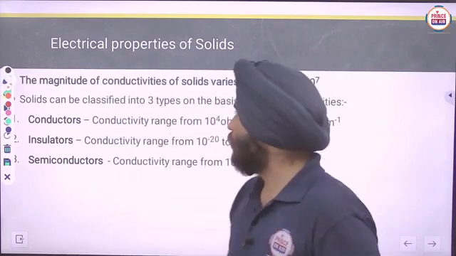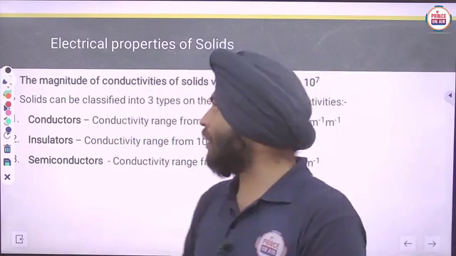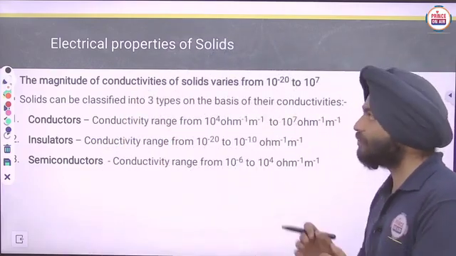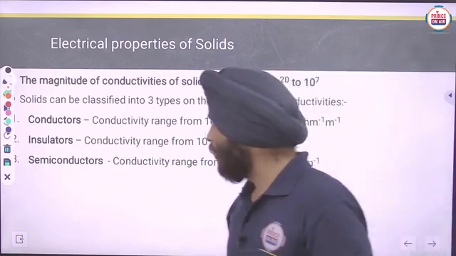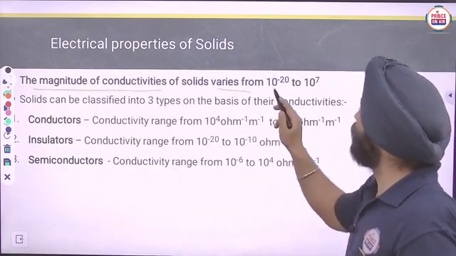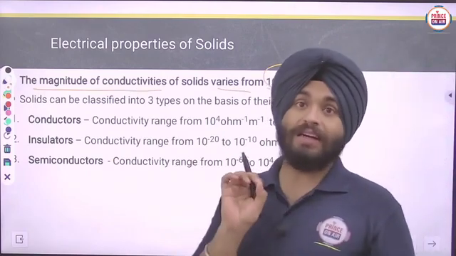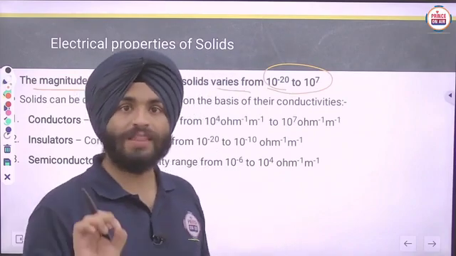Clear? So now, on the basis of conductivities, we will divide the solids into various categories. The magnitude of conductivities of solids varies from 10 raised to power minus 20 to 10 raised to power 7. That is the conductivity order.